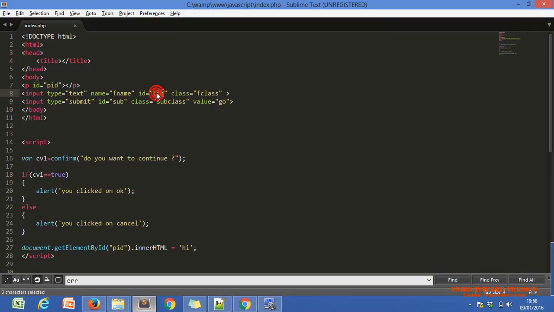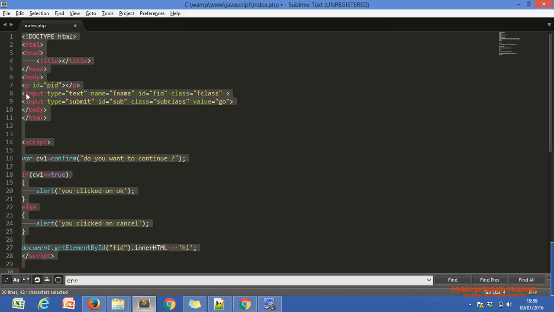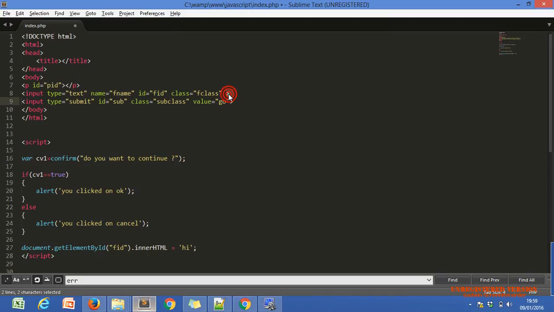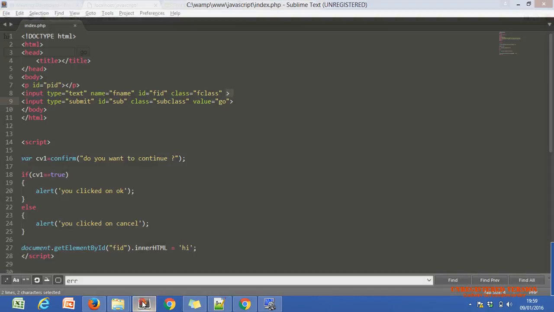Let's see. I have to change the ID. Now it is the text box ID. This is our text box, right? We just change the ID. But it does not work because a text box doesn't have inner HTML.